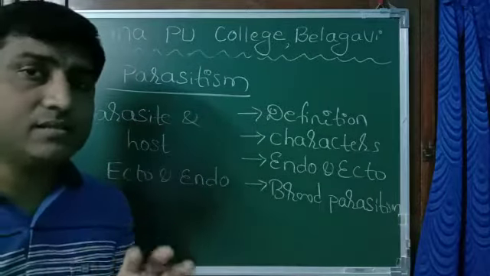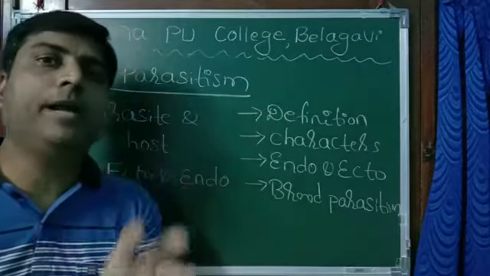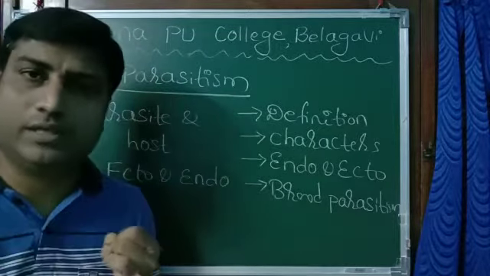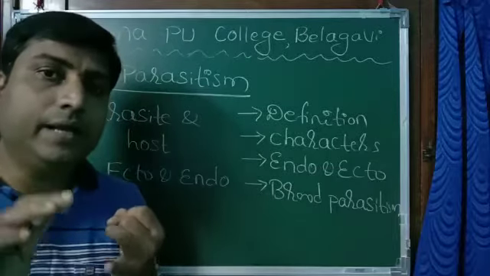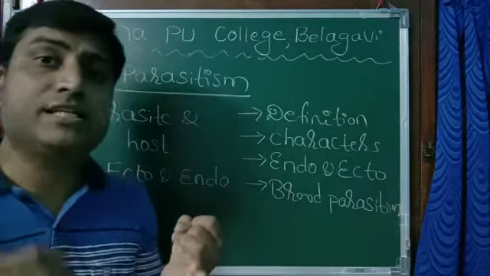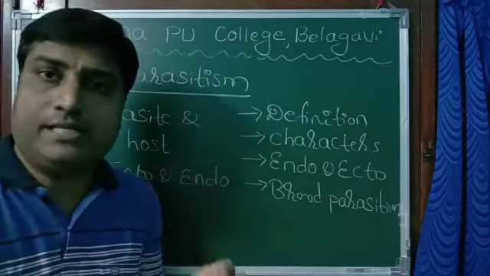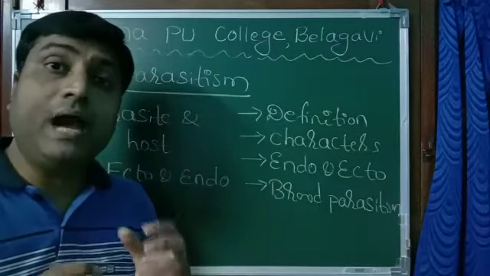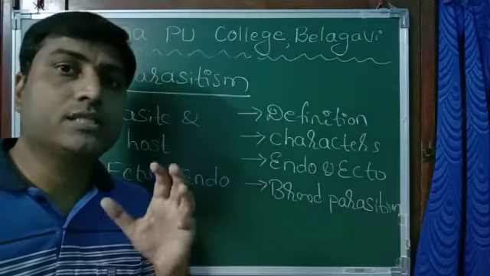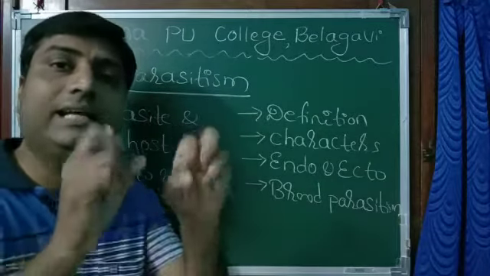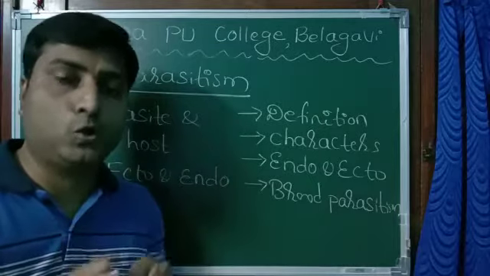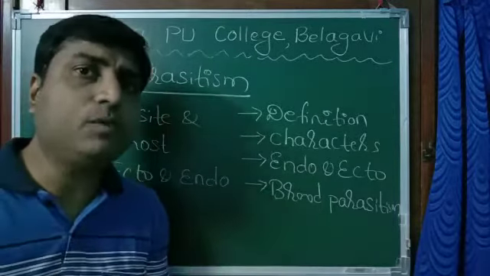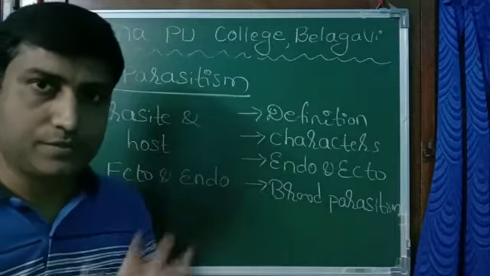And these parasites have some kind of adaptations, like they don't have unnecessary sense organs. They don't require that. They don't have a proper digestive system, because they don't require one; they get ready-made food from the host. Third, they have adhesive organs like suckers and hooks, so that they can cling or catch hold of the host. Similarly, they have high reproduction capacity. These are some of the characters of parasites.